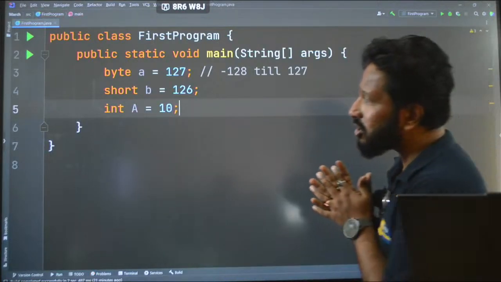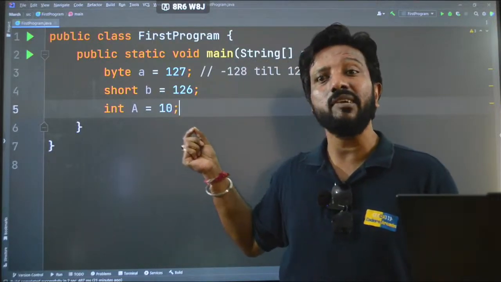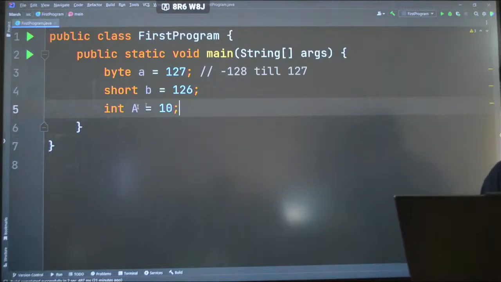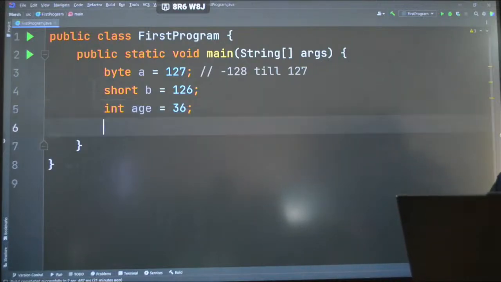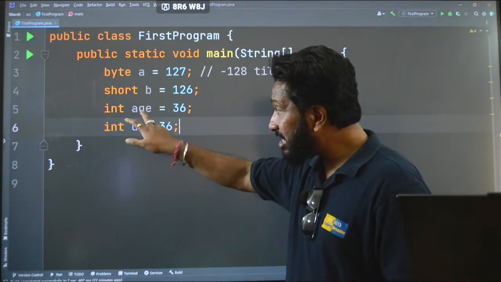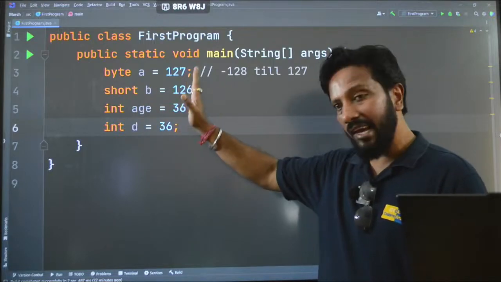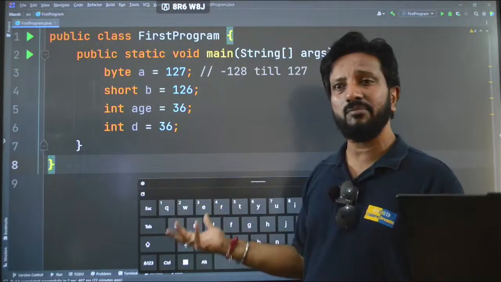One more thing, whenever you are naming any variable, please remember to make the variables meaningful. Suppose I want to represent my age. In that case, I can write int age equal to 36, just for example. If I write int d is equal to 36, it really does not make any sense, because with age I can read that I am trying to represent the age of a person by writing 36, correct? But d equal to 36 doesn't make any sense.